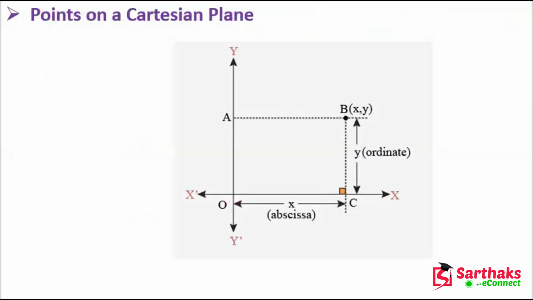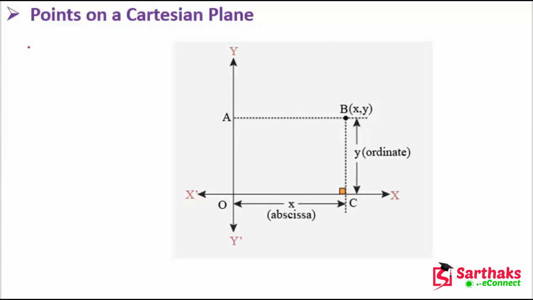Now let's understand how to plot points on the Cartesian plane. First of all, a pair of numbers that locates a point on a plane is called coordinates.